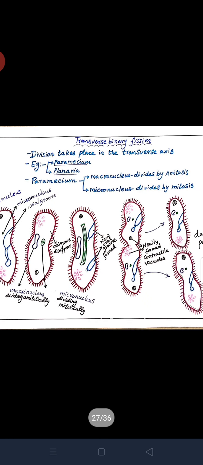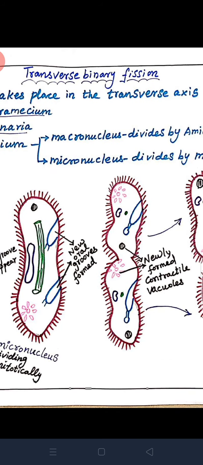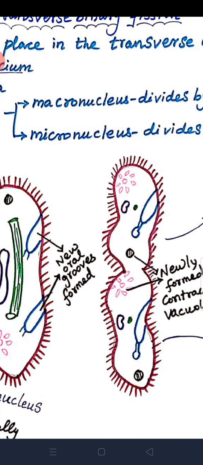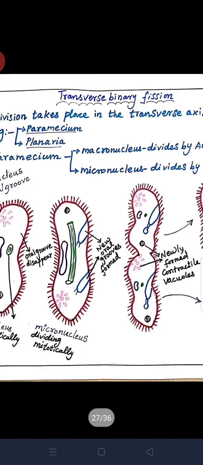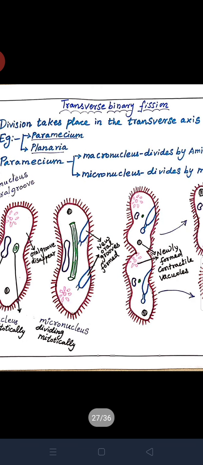Next we'll see transverse binary fission. Here the division takes place in the transverse axis. See the diagram? Division takes place in the transverse axis. Example, Paramecium and Planaria.